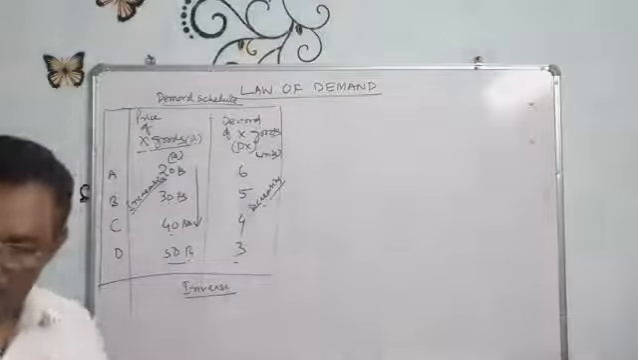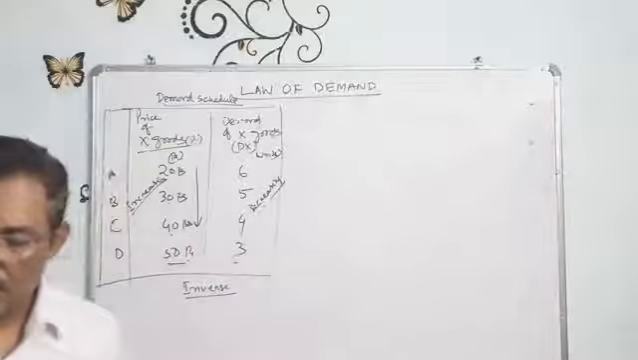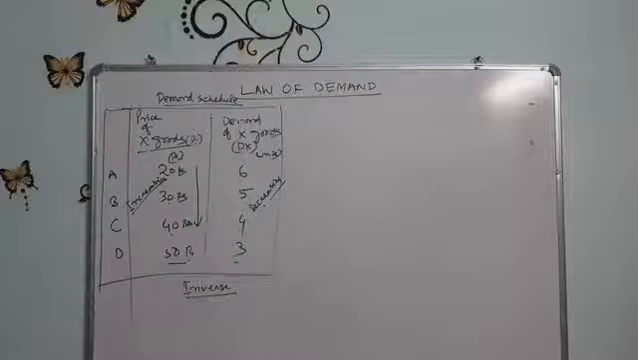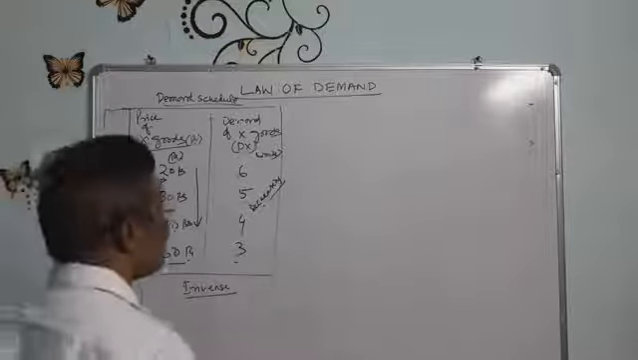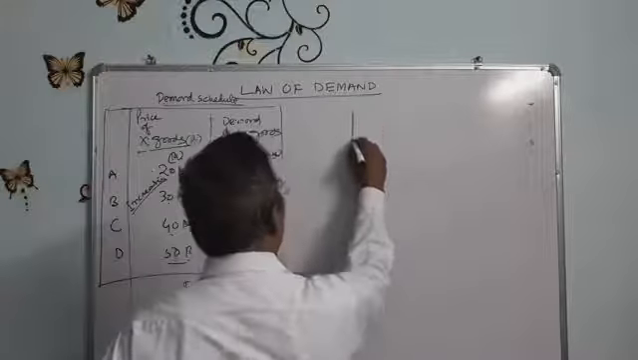Now it is clear what a demand schedule is. A demand schedule is a tabular presentation which shows the different quantities of goods demanded by a consumer at different prices at a given period of time. And this can be plotted in a diagram. Suppose this is the diagram.